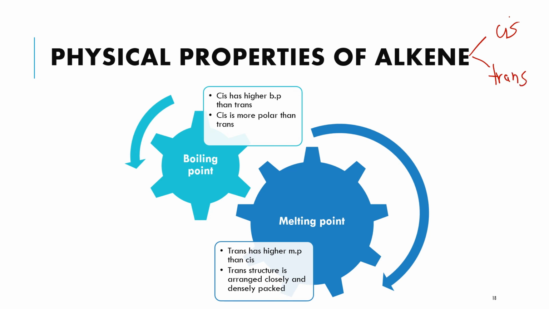Okay, so boiling point of cis is higher than the boiling point of trans. Okay, this is due to the polarity of cis compared to the trans. And for the melting point, trans will have higher melting point than cis. Okay, this is because trans structure is arranged closely and densely packed together. Okay, so sekiranya awak dah lupa, please revise what we have learned in chapter 4. Okay, boiling point of alkene dan juga melting point of alkene. So with that, we have done with physical properties of alkane and alkene.